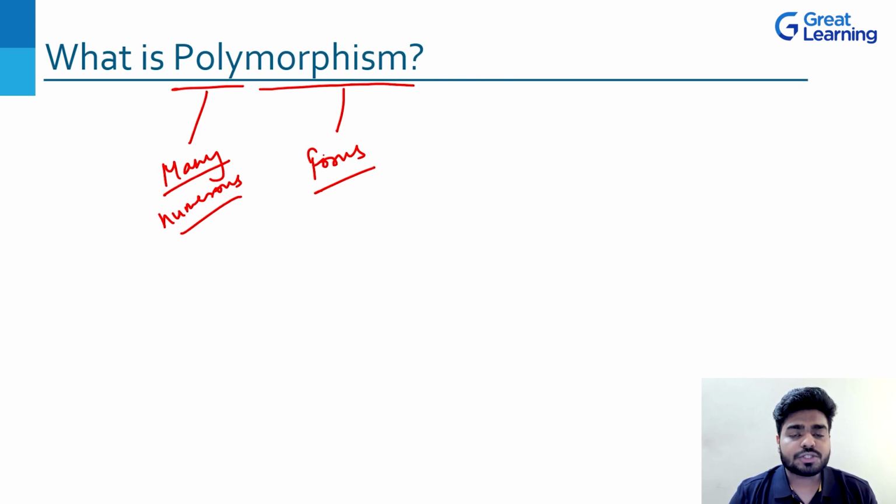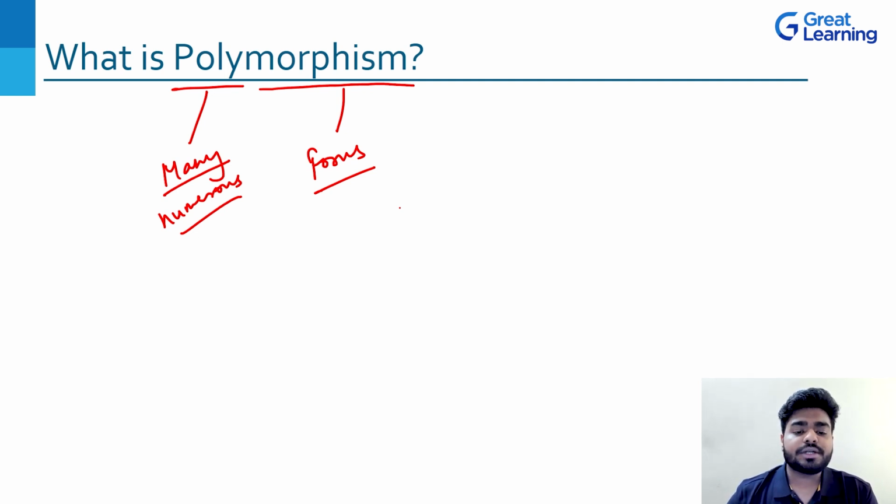Now in the Java programming language also, we have some concepts where we use this kind of concept, that is many forms. So we write an object or a function or a method or a variable in many forms, and that is nothing but the polymorphism concept, okay? But we are not sure which particular thing we write in many forms, right? That is what we are going to see in the practical implementation and in the types of polymorphism, okay? Right now, just understand that polymorphism is divided into two words, poly and morphism. Poly means many and morphism means forms, right? Okay.